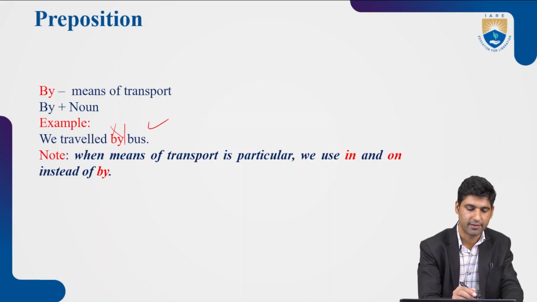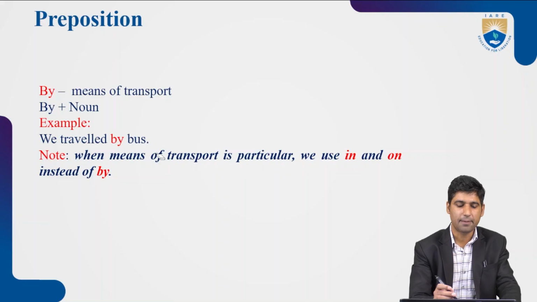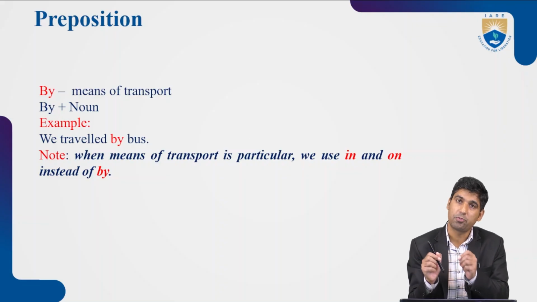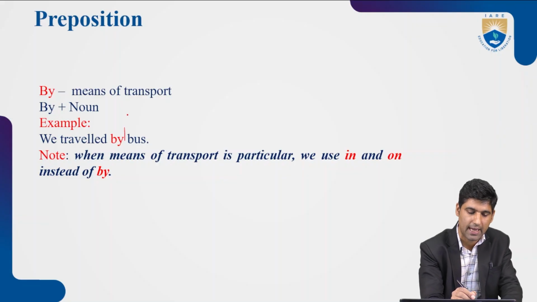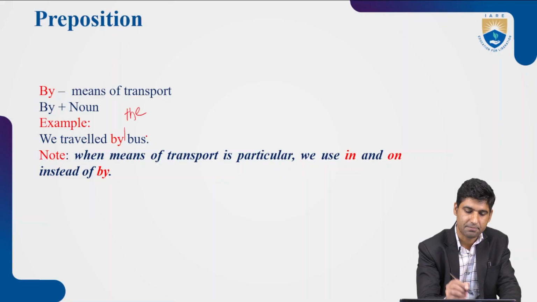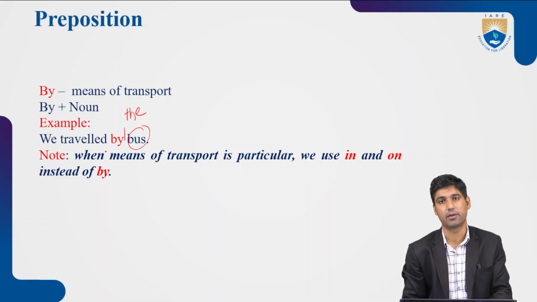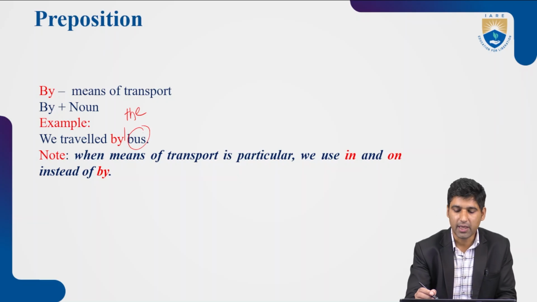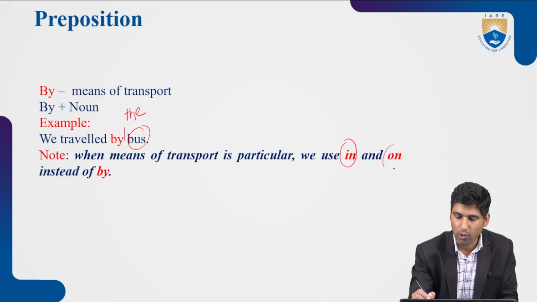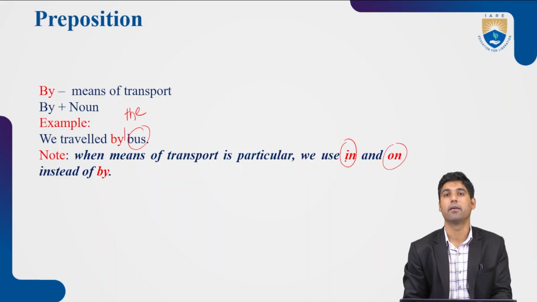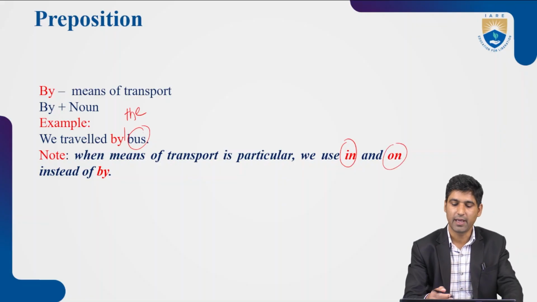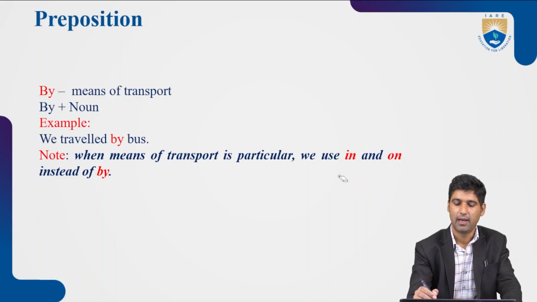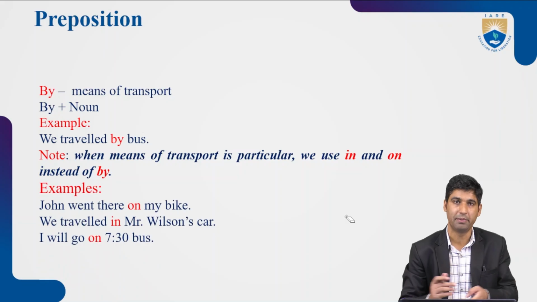As I have written here in the note, when we make the means of transport particular, for example, if we use the here, this means of transport, which is bus, it becomes particular. When the means of transport becomes particular, we can use in and on instead of by. We cannot use by. Then we have to use in and on, but not by. I'll give you some examples, then I'll conclude my lecture.